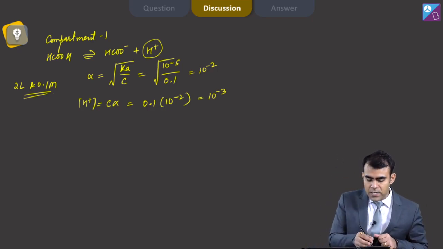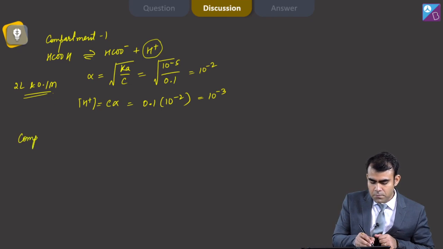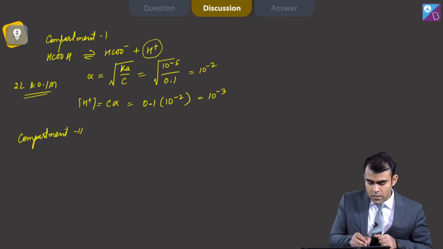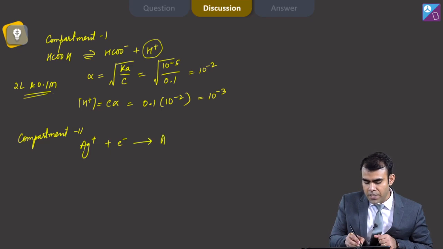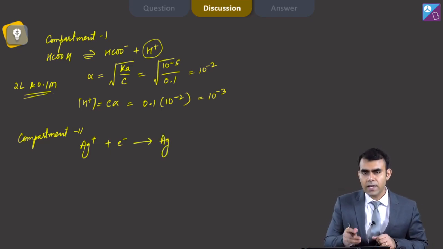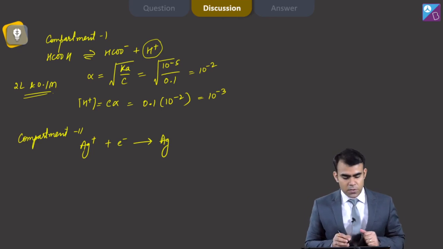Now in compartment 2, Ag plus accepts an electron and forms Ag. This is my cell reaction for compartment 2.